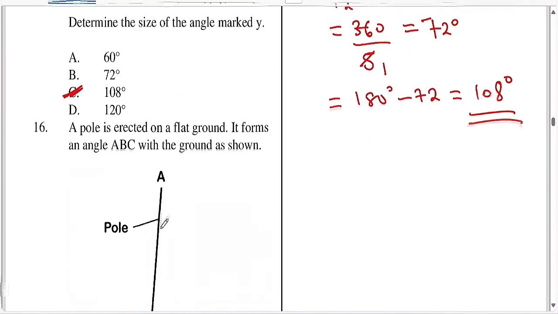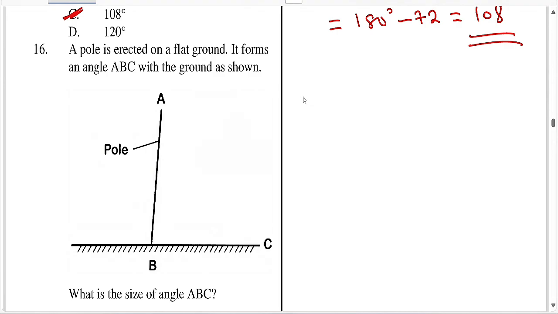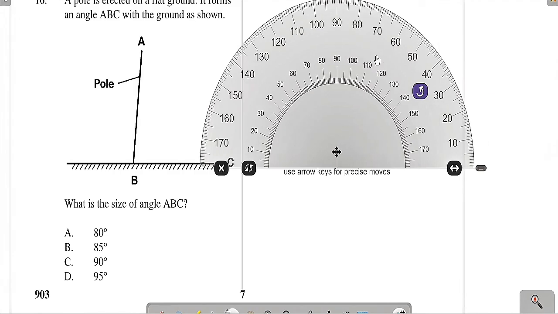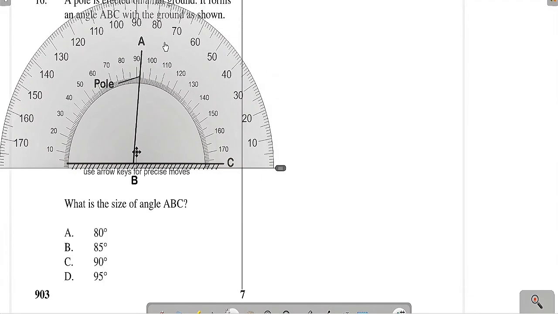Question 16. I think we need a protector for this case, which we have right now. Question 16: a pole is erected on a flat ground. It forms an angle ABC with the ground as shown. So that is our pole, and the question asks for the size of angle ABC. So let us set that protector fresh.